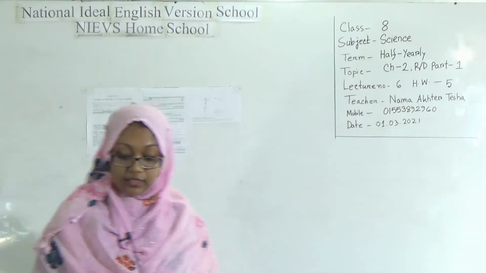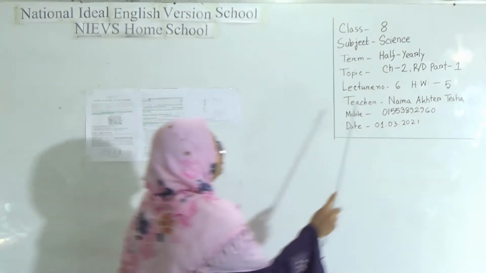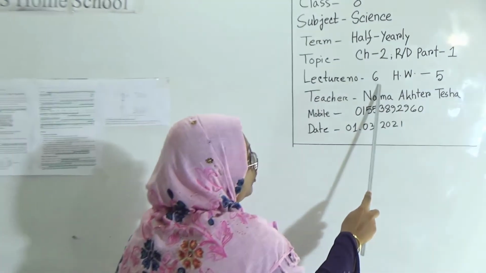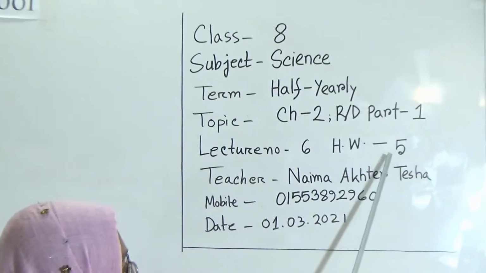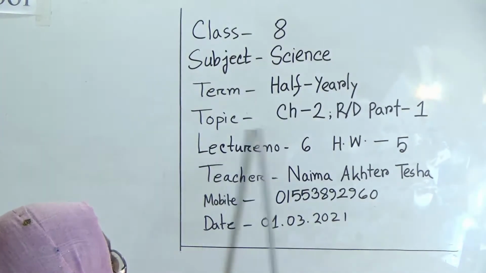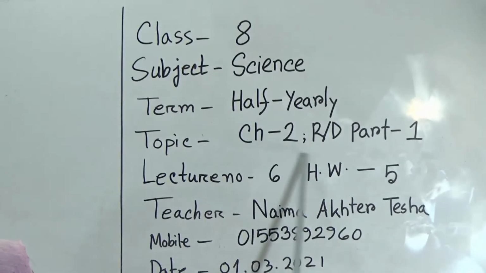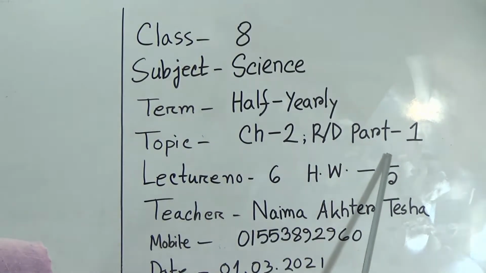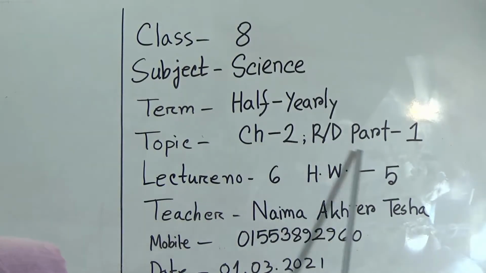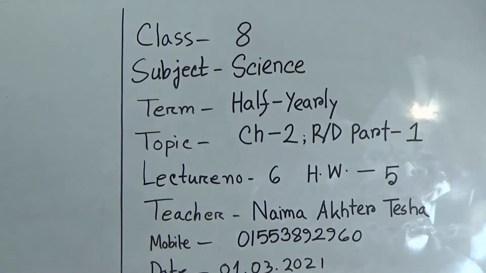Let's start our class. Dear students, it's our lecture number 6 and today I will provide you SW number 5. Today our topic is chapter 2, and today we will read the chapter, and it will be your part 1 from chapter 2. Let's see the chapter. Our chapter name is Growth and Heredity of Living Organism.